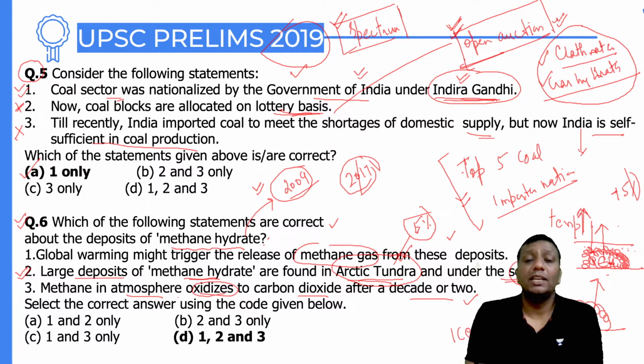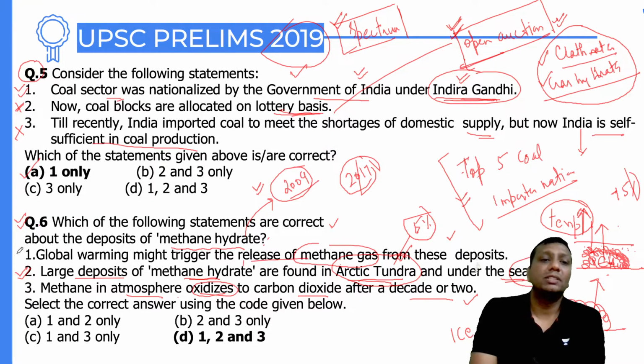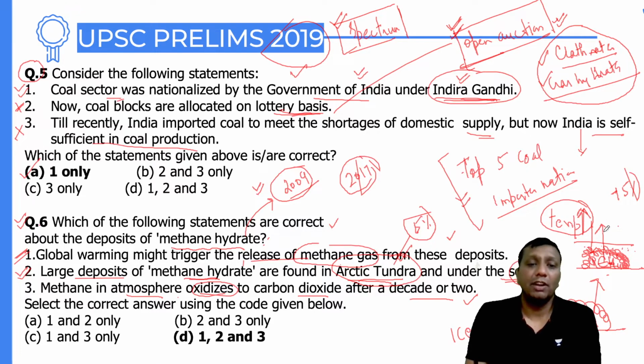And do you know, guys, methane is a more efficient global warming gas in comparison to CO2. So definitely, if the temperature of the atmosphere is going to rise, all the methane gas can be released into the atmosphere. Right, guys. Definitely when the ice melting happens, this methane can be liberated into the atmosphere. I hope you have the logic now. So the first and second statements are already right.